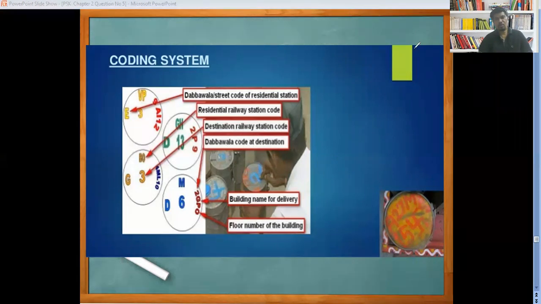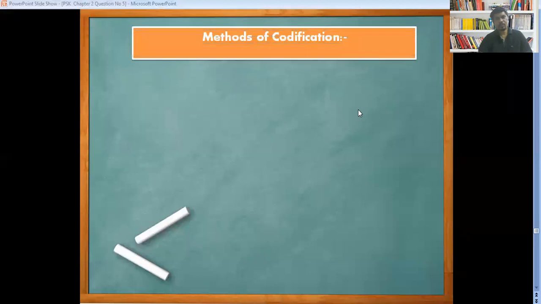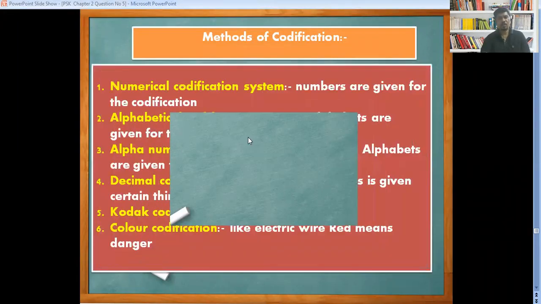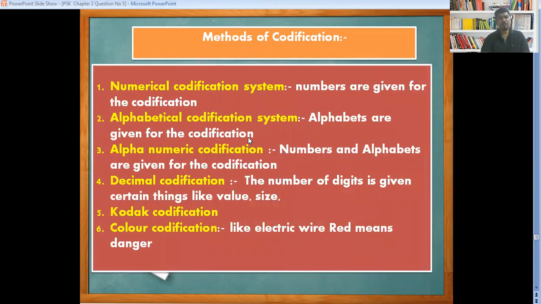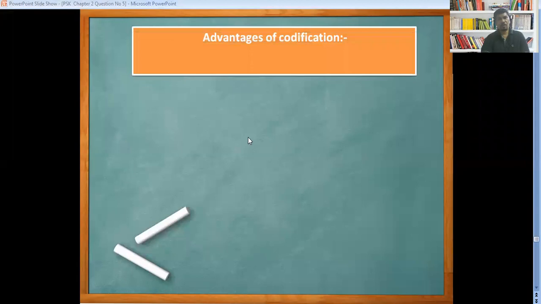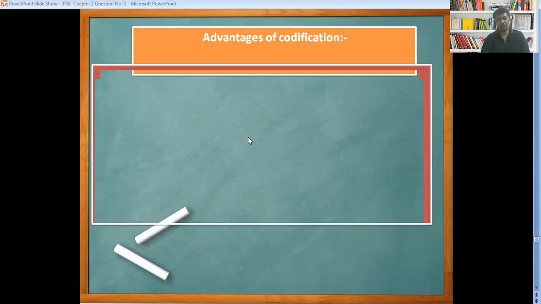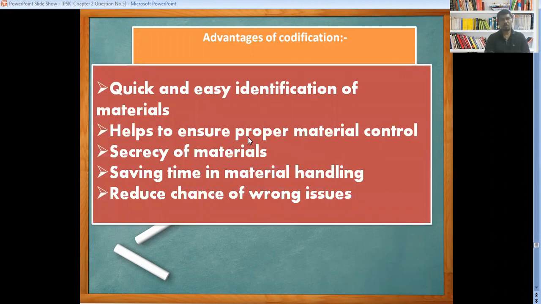Now this is our recap about the methods and techniques of codification. Numerical codification system, which is basically on numbers; alphabetical codification, which uses alphabets; alphanumerical, which is a combination of alphabets as well as numbers; decimal codification; Kodak codification; and the last one is color codification. And now I would like to stress the advantages of codification. What are the advantages of codification? Now let us go for that.